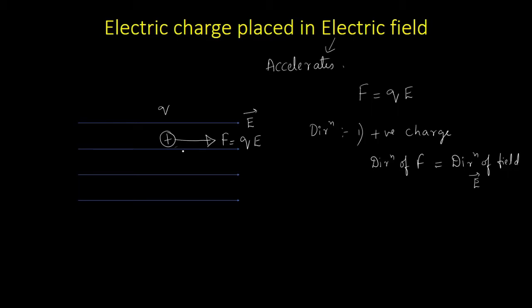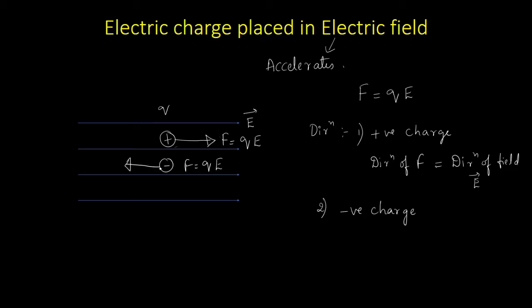So the electric field will produce acceleration in a charged particle. What if it was a negative charge? If I place a negative charge in the electric field, again the negative charge will also experience a force which is equal to Q into E, but the direction will be opposite to that of the positive charge.